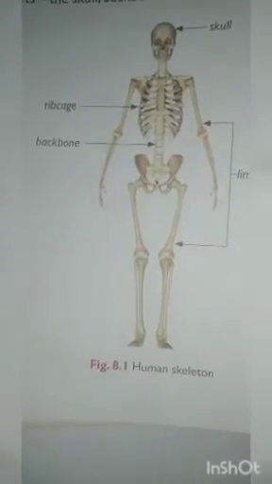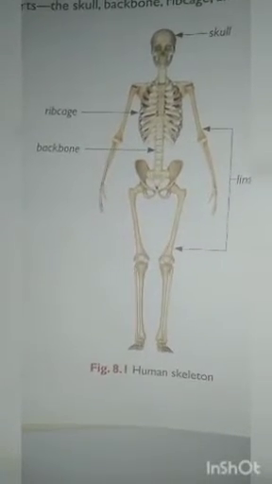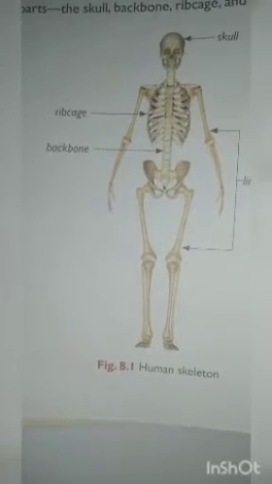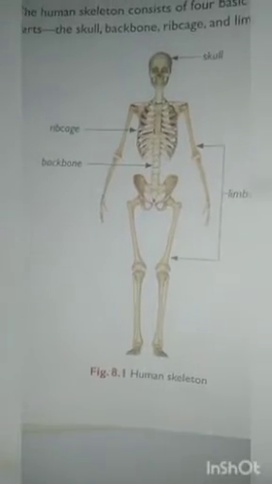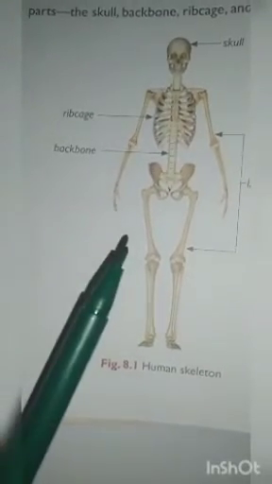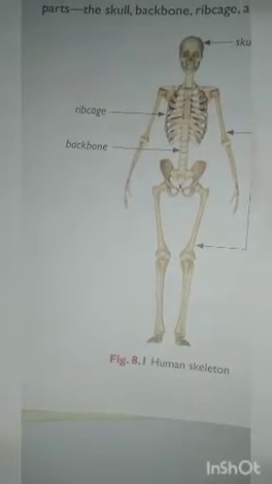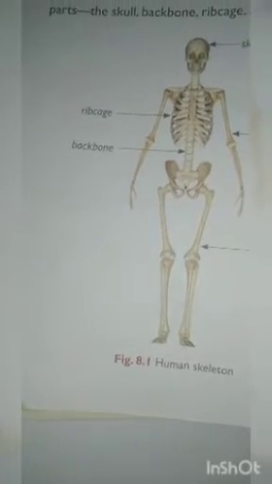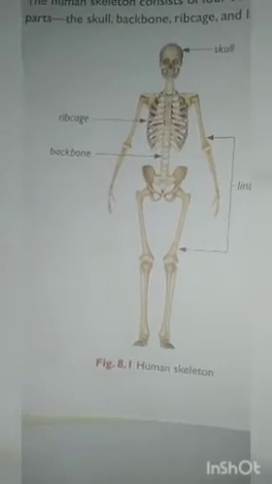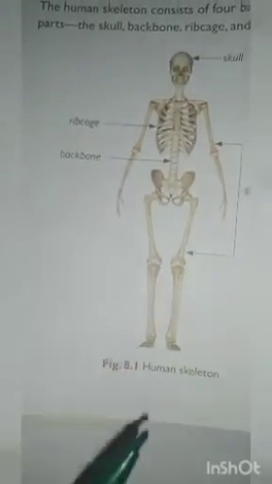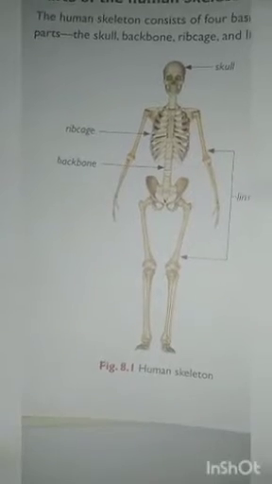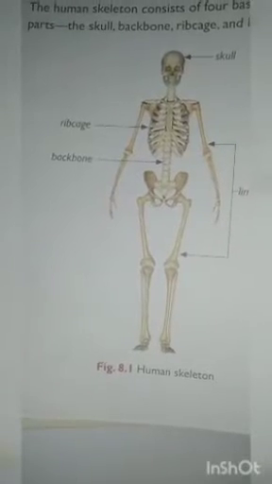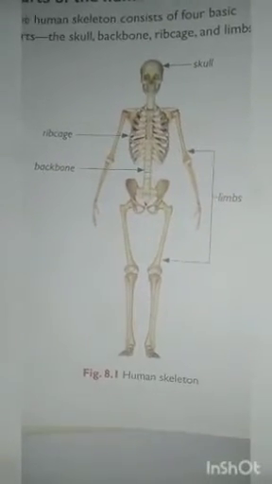So let us see some of the functions of the skeleton. The skeletal system in our body performs important functions. First, the skeletal system provides support. It gives support and shape to the body. How would your body be without bones? It would just be a big mass of tissues and muscles, without a definite shape or position. Do you think you would be able to stand tall without the skeleton? No, it is not possible.